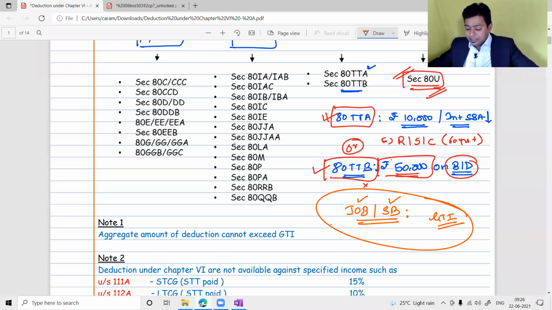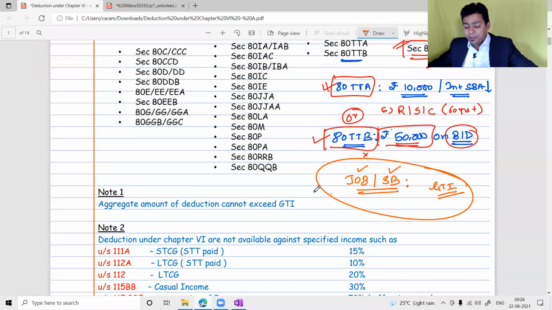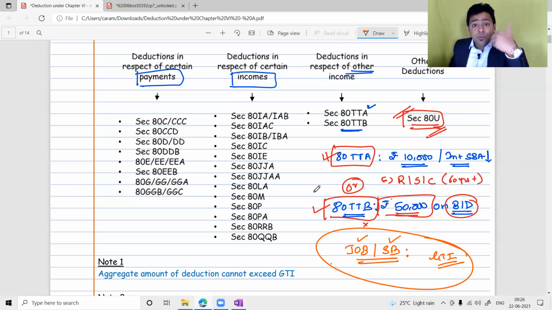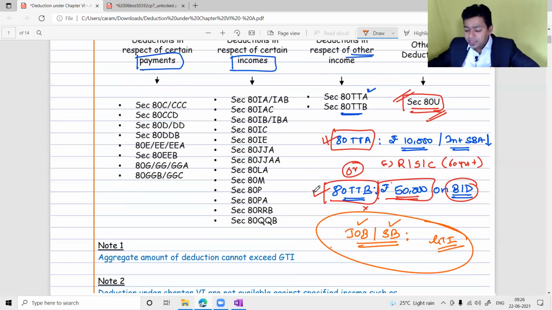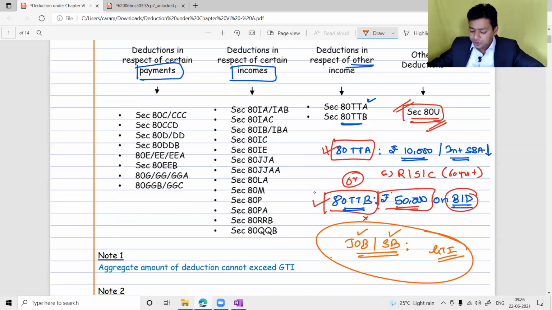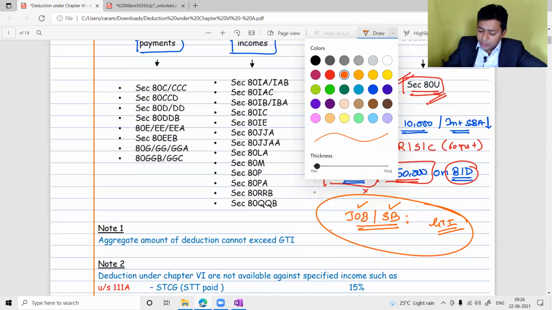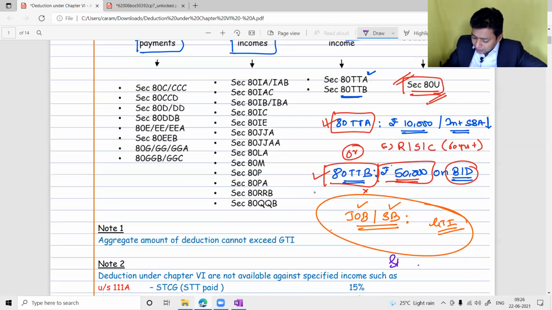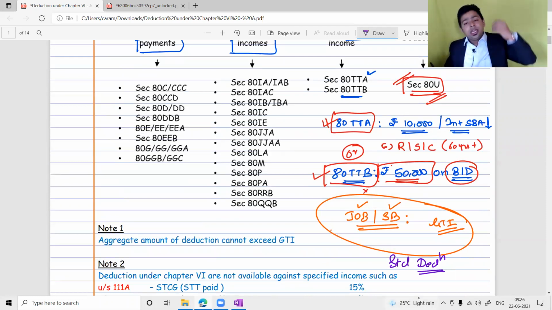Definitely yes. When a handicapped assessee is self-dependent and we are feeling proud about it, then we should not just stand and clap for him. We have to do something through which he will benefit more, and the government is giving a standard deduction. 80U is a standard deduction, my dear friend. What do you mean by standard deduction of 80U? Standard deduction means he doesn't have to do anything. There is no requirement of depositing funds, no requirement of spending money. He just has to tell the government of India that he is a handicapped assessee and he has a gross total income. The government of India will feel proud about it, and directly, outright, income tax will give you 75,000 standard deduction.